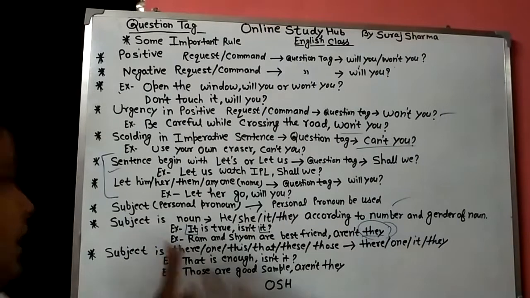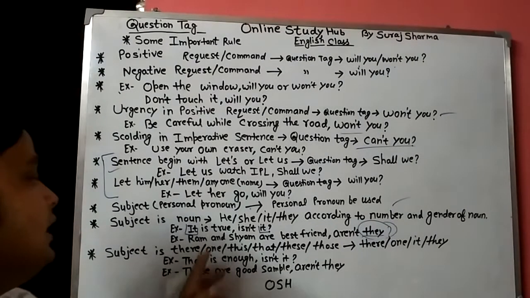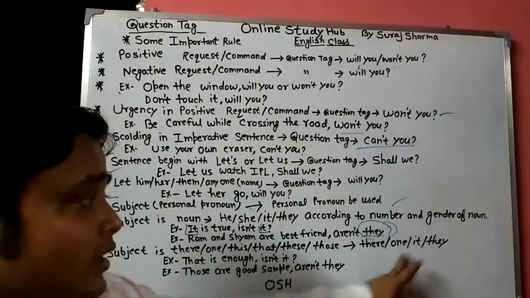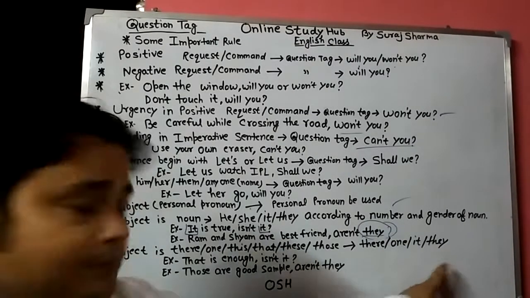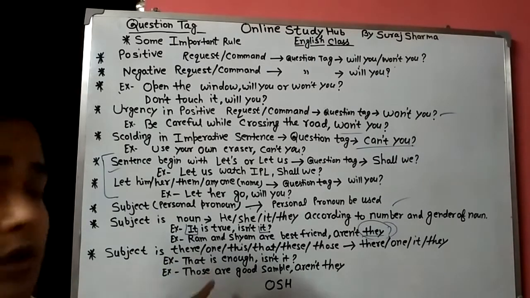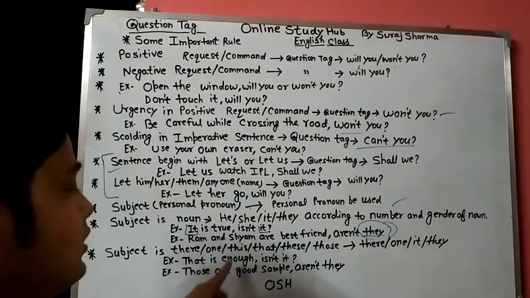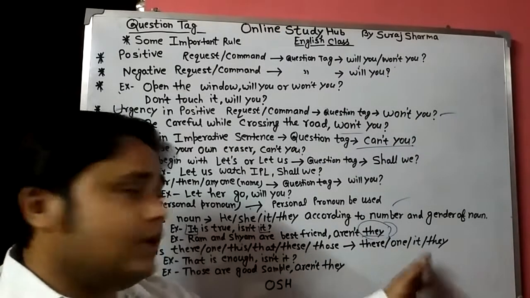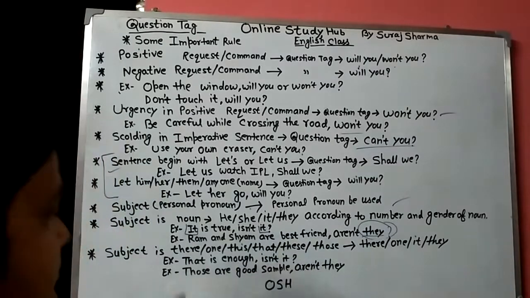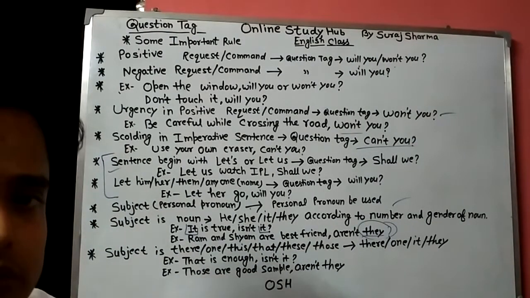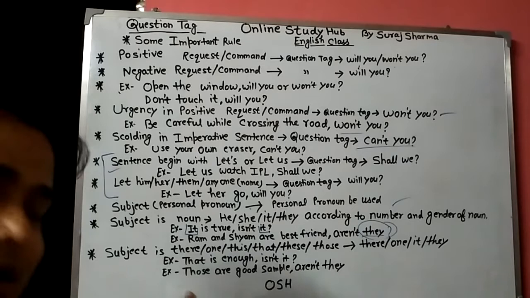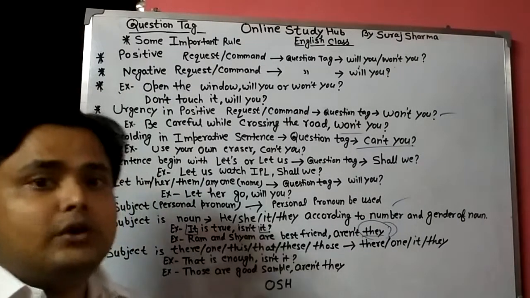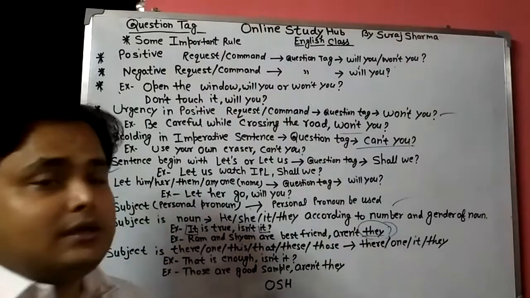Again, if the subject starts with there, one, this, that, these, those, then we use there, one, it, they as a question tag. Example: that is enough, isn't it? Those are good samples, aren't they? Now here are some rules. I hope this video helps you to understand the question tag. Thank you.